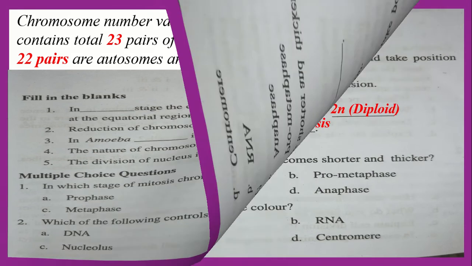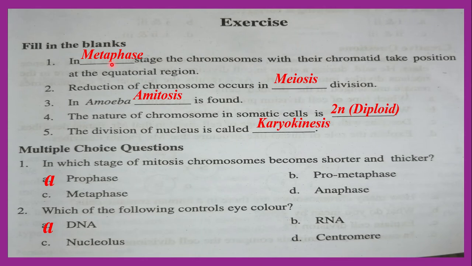Everybody see the answer here. In dash stage, that means you know that the chromosome with their chromatid take position at the equatorial region. This arrangement is found in the metaphase stage. So here the right answer will be metaphase stage. Reduction of chromosome occurs in the meiosis cell division. That is why meiosis cell division is called reductional division.